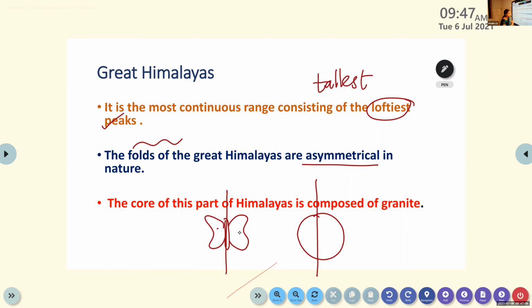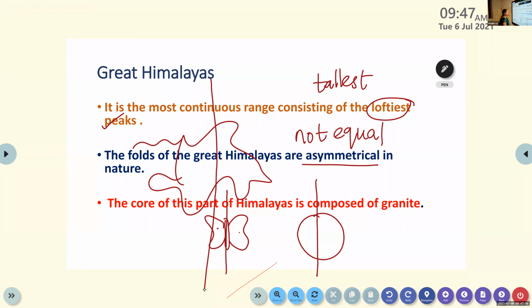But here, the Great Himalaya are asymmetrical in nature. What's the meaning of asymmetrical? Not equal. Very good. Example like this: if we cut, are the two sides the same? No, ma'am. So it means that it is asymmetrical in nature. So the fold of the Great Himalayas is asymmetrical in nature.